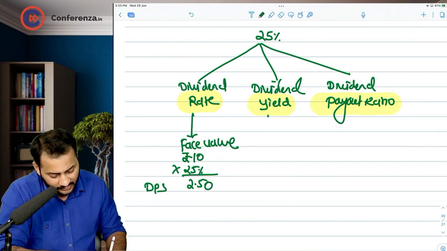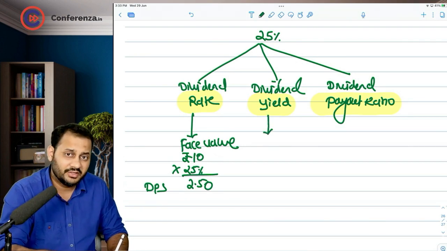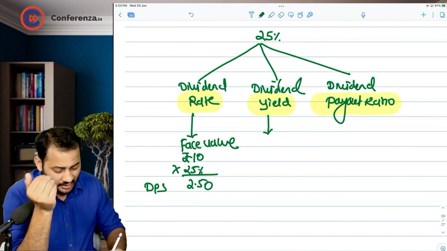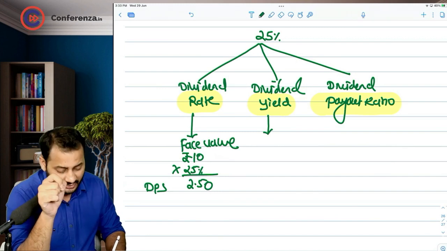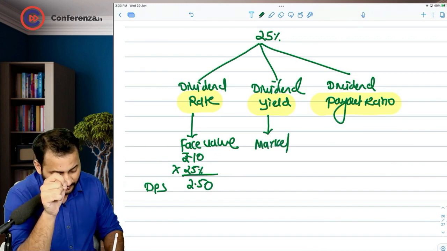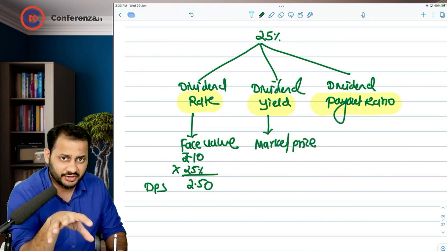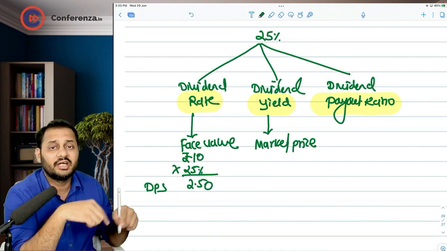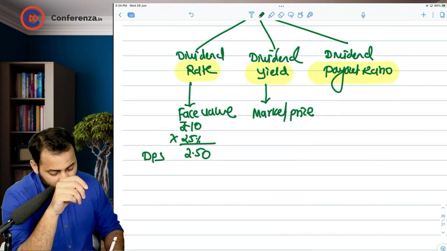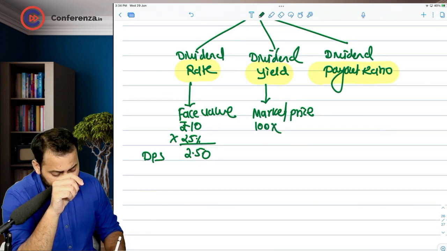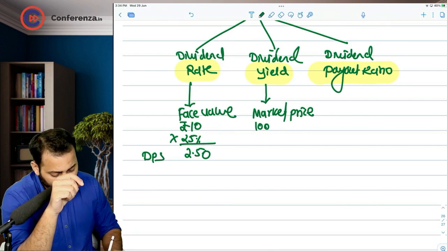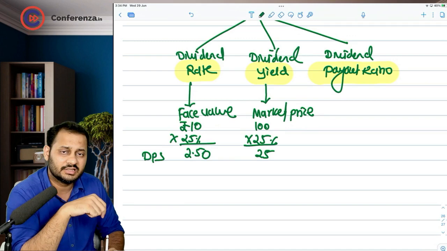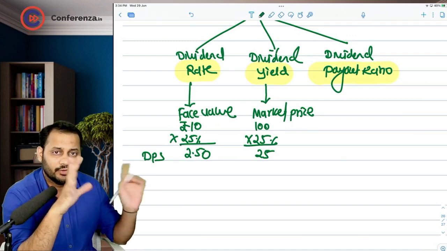Okay, but when the question says that 25% is the dividend yield, it means the return, and return is always calculated on your investment. Investment is always made on the market price. Whenever you want to buy the share or invest in the share, you will have to buy the share at market price, not the face value. So let's say the market price is 100, and 25% of that comes to 25 rupees. So in this case, dividend per share will become 25 rupees.